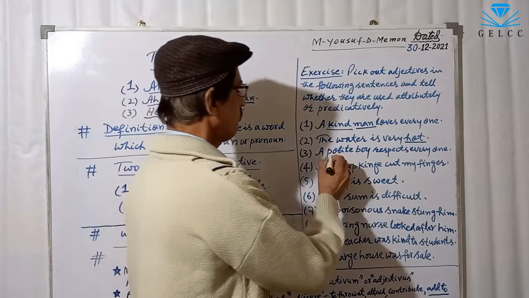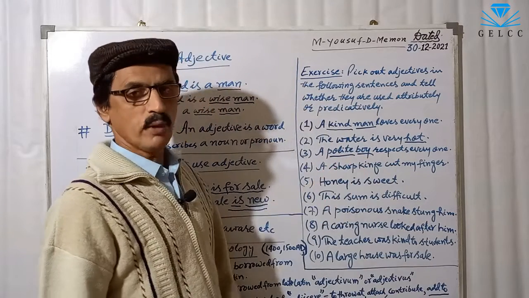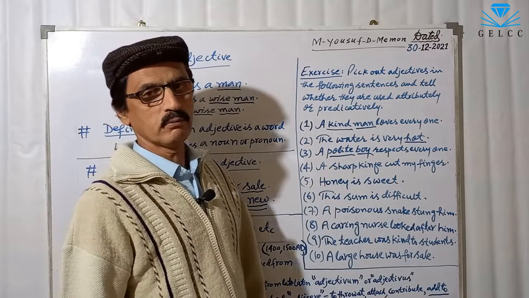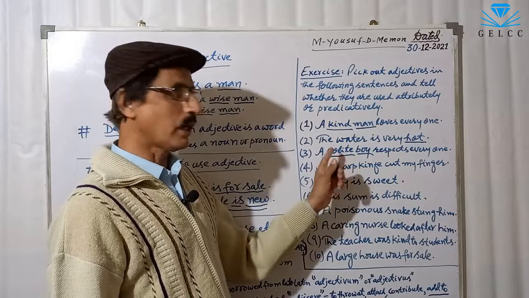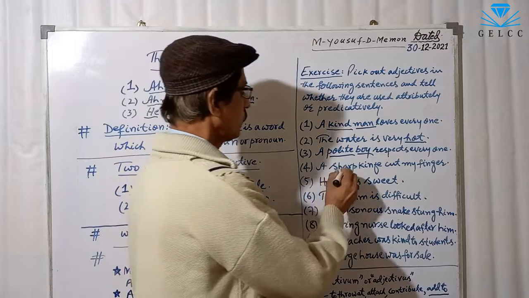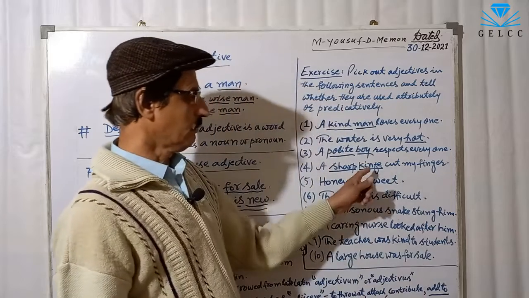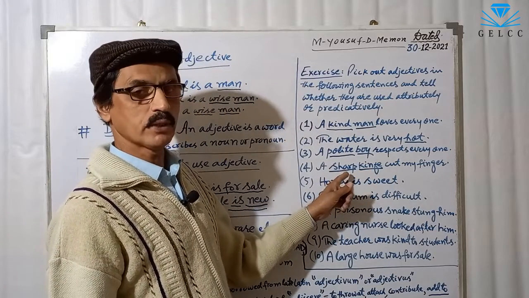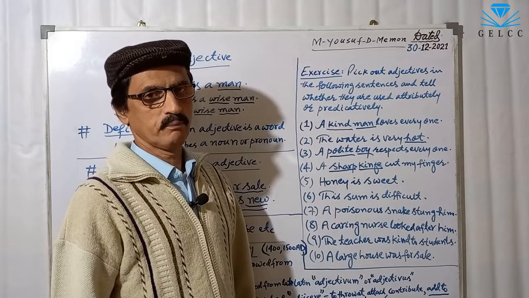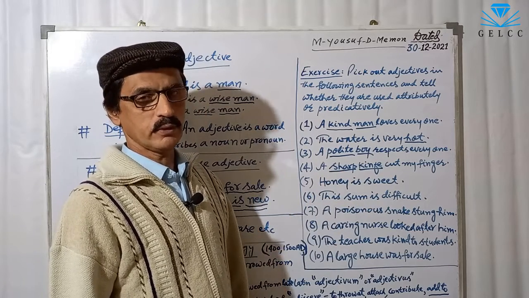Number third, a polite boy. Polite is adjective. Boy is a noun. It is used before noun, so it is an attributive adjective. This adjective polite is used attributively. Number 4, a sharp knife cut my finger. Knife is a noun. Sharp is adjective. It is used before noun. So it is also an attributive adjective. This adjective sharp is used attributively.